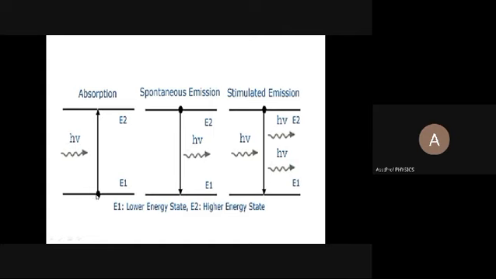Why are we dividing like this? Because we have to imagine all these things. We can explain only with imagination. So before I pass the current, before I pass any energy to this tungsten filament, all the atoms are in the ground state. These are all tungsten atoms, and the tungsten atoms are in the ground state.